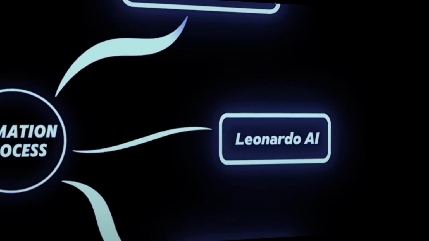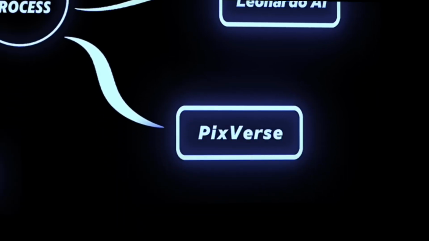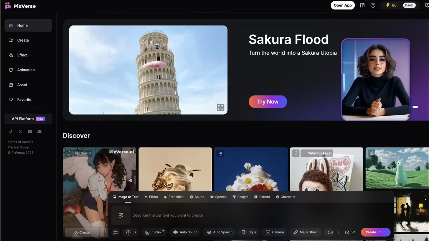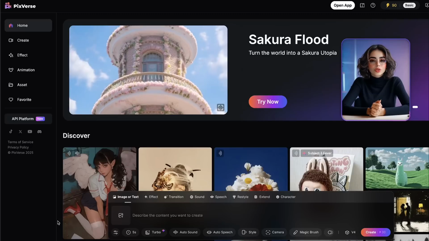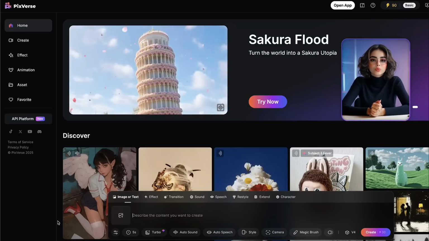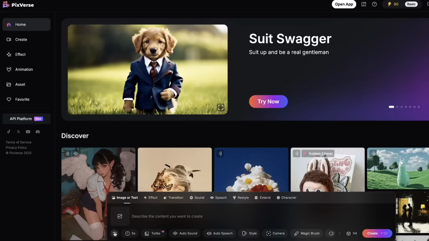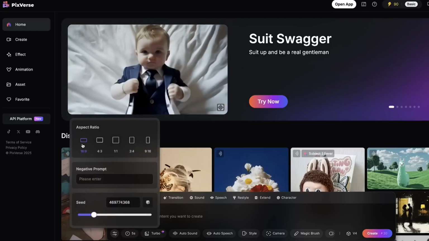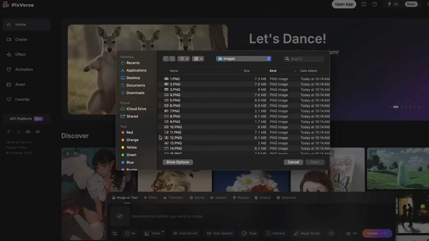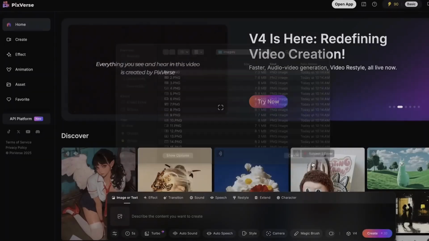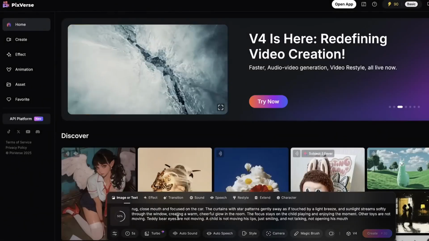Now that all your story images are ready, it's time to bring them to life with animation. Head over to PixVerse. It's a super easy and powerful tool for turning still images into smooth cinematic motion. Just make sure the aspect ratio is set to 16:9. Then upload the first image you want to animate. Then describe the scene in the prompt box.